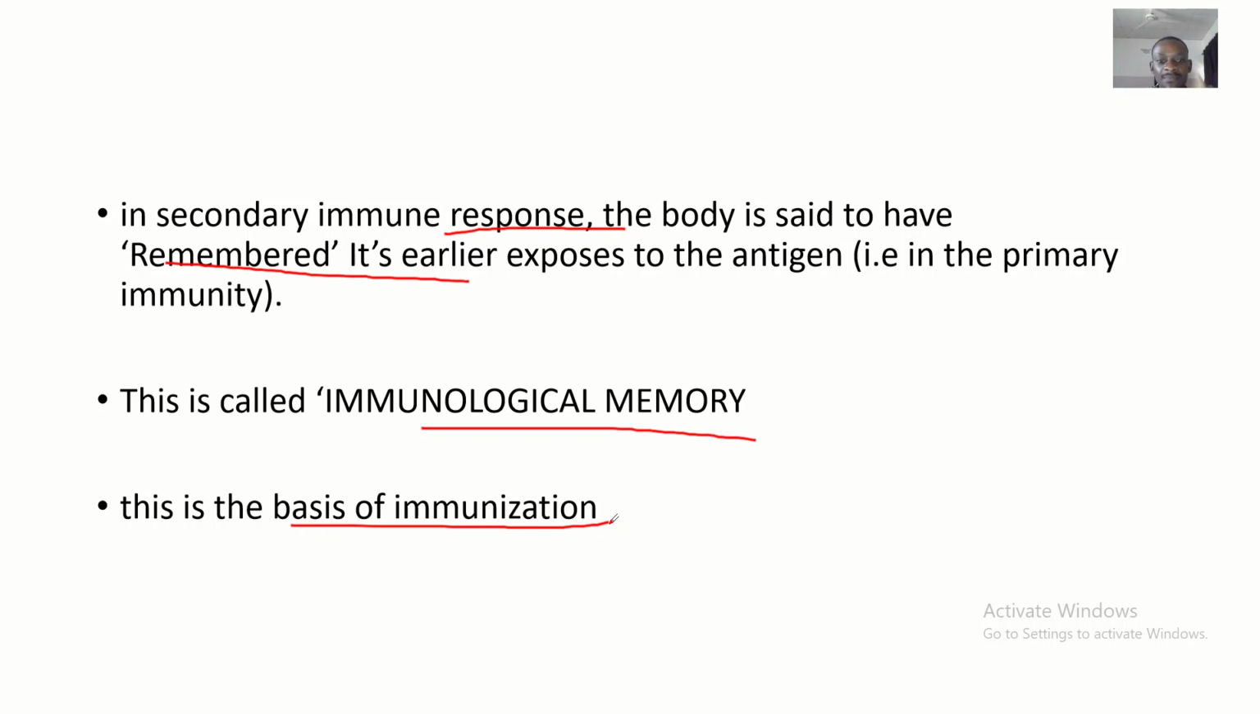All right, so that's the basics of immunization. That's immunological memory, the basis of immunization. All right, so see you guys in the next tutorial, and bye for now.